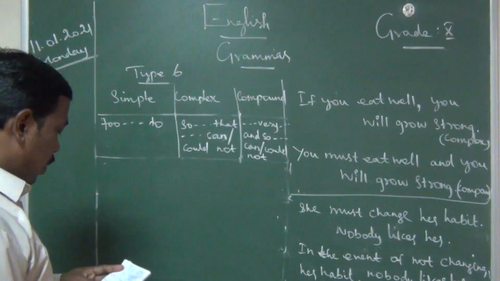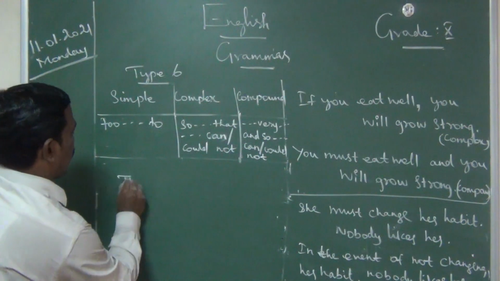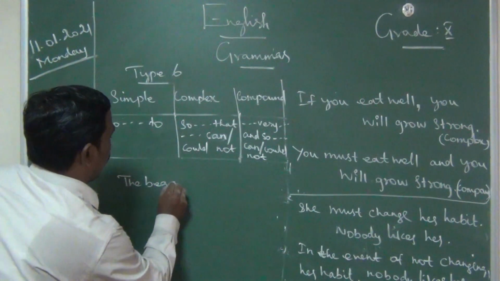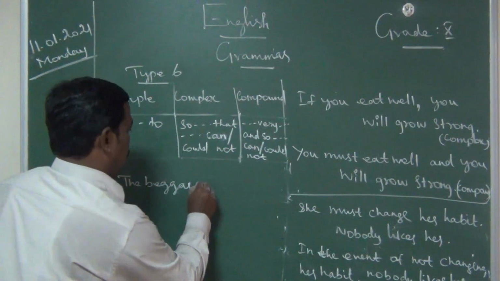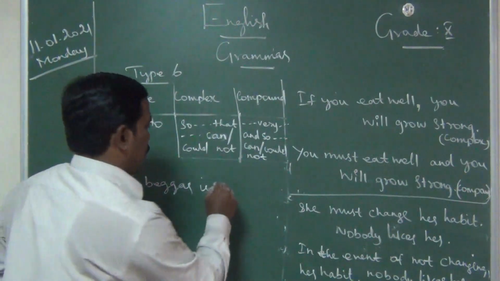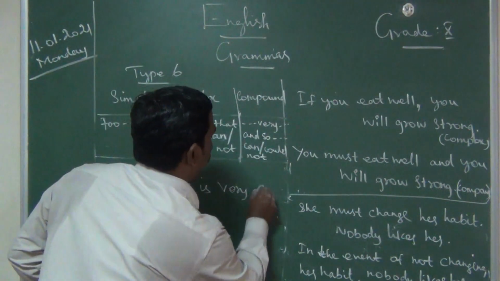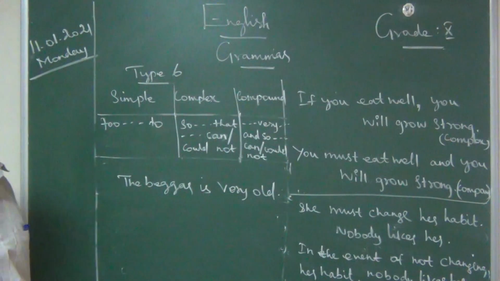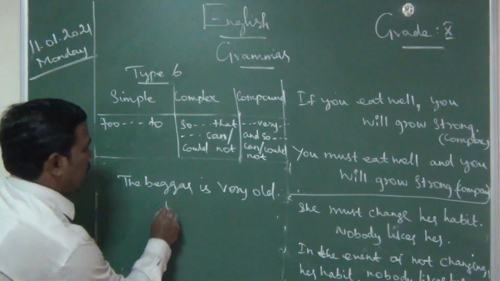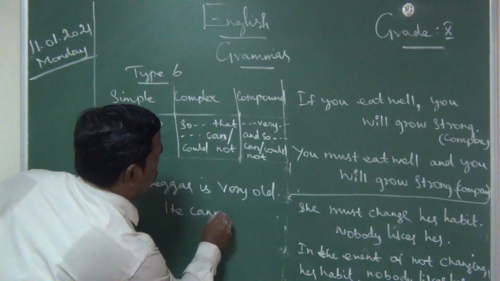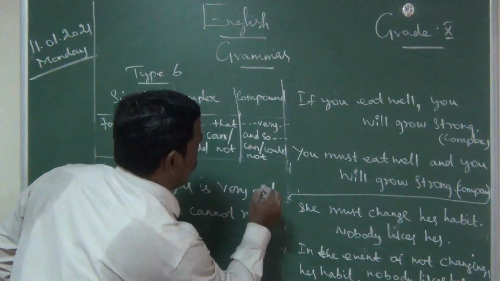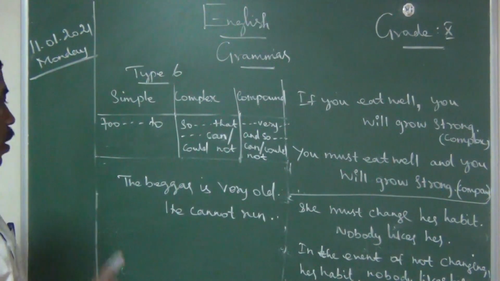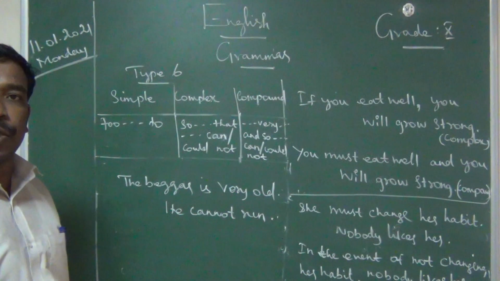Okay. First one is the beggar. The beggar is very old, full stop. He cannot run. Okay. Change it into single sentence. This is two sentences. We should change it into single sentence.